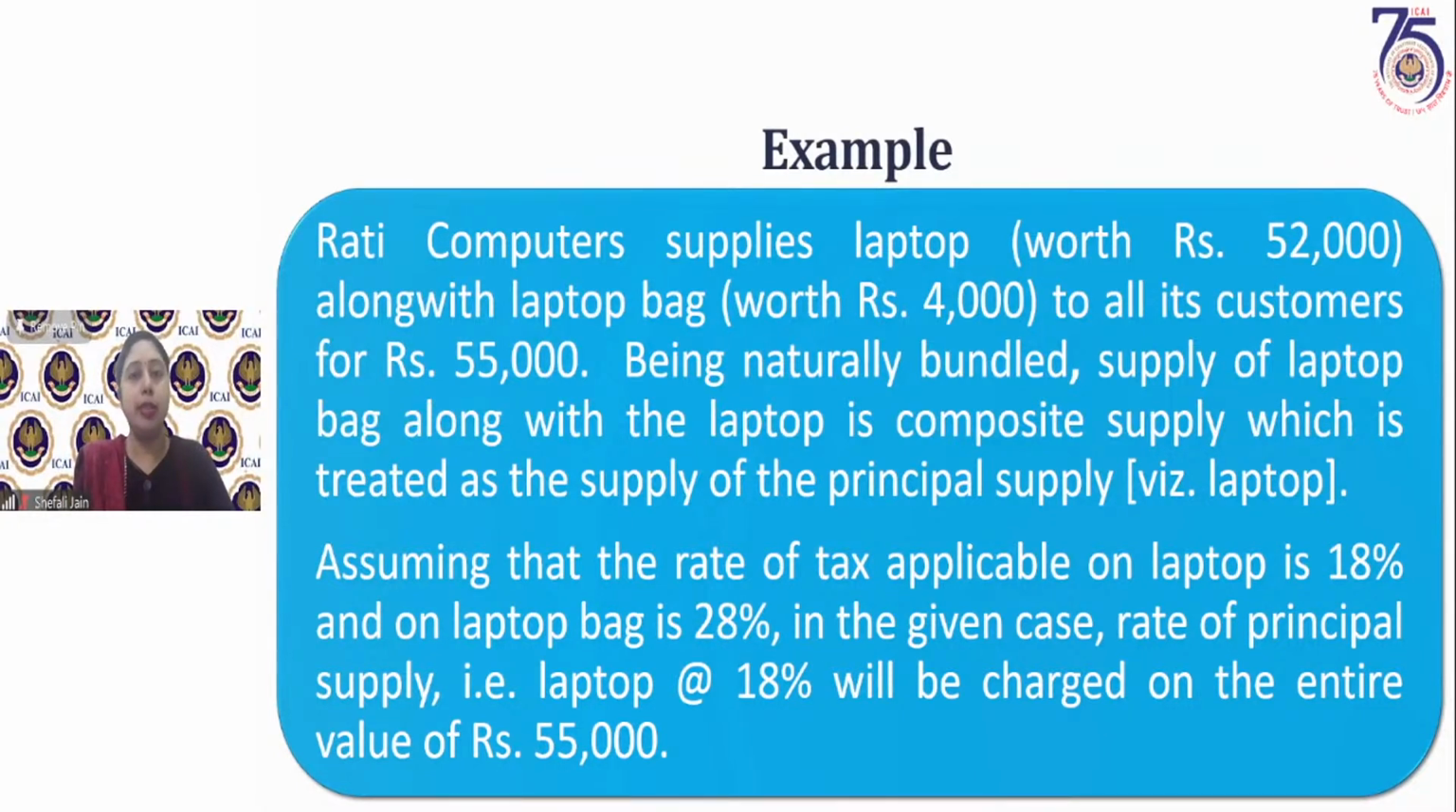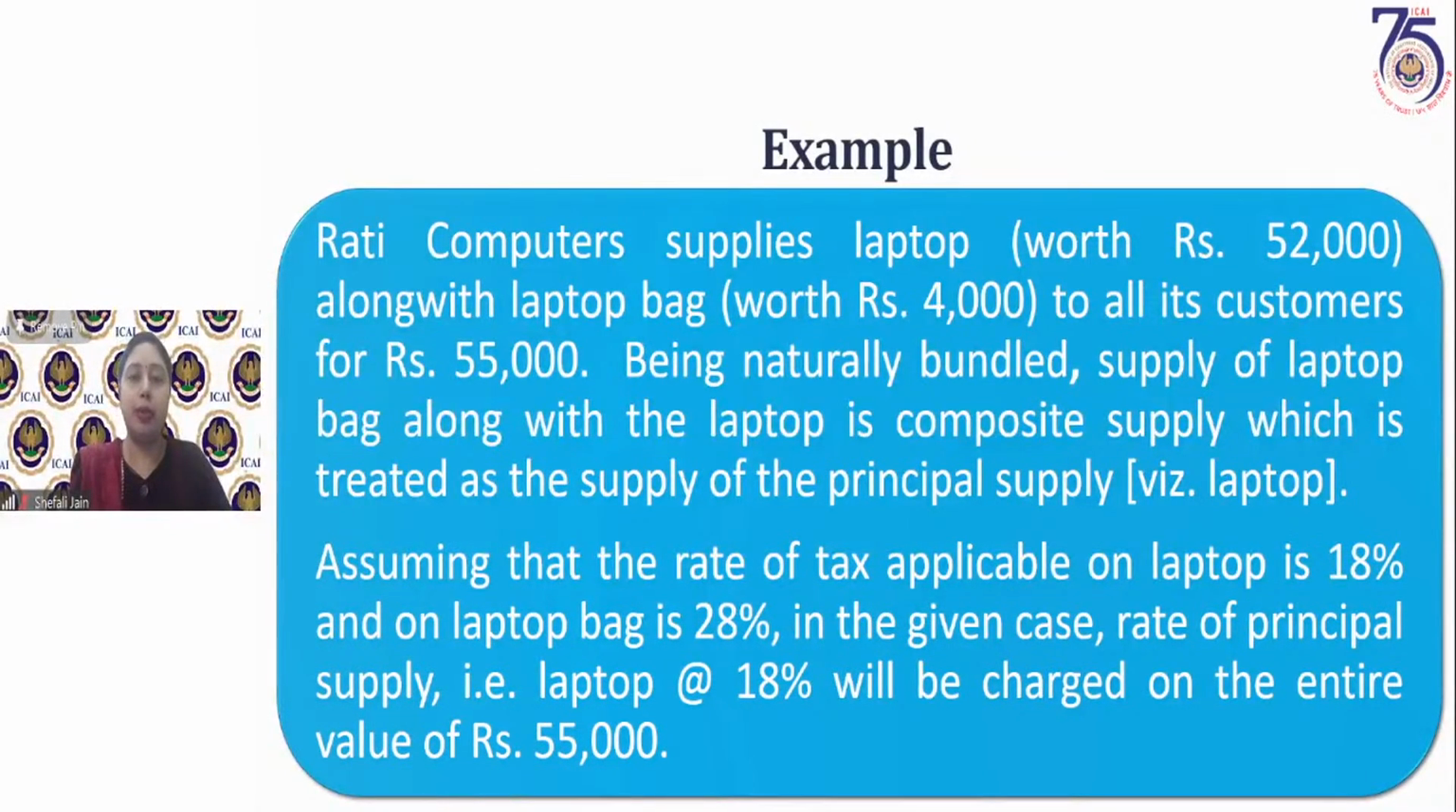So which is the principal supply? Laptop, because अगर laptop नहीं है तो laptop bags भी नहीं मिलेंगे. So laptop is the principal supply. Laptop bags are the ancillary supply. So in this case, the rate of tax which is applicable on laptop is 18%. On laptop bag, suppose it is 28%. So what will be the rate which will be charged on this particular supply? Will be the rate which is applicable on the principal supply.